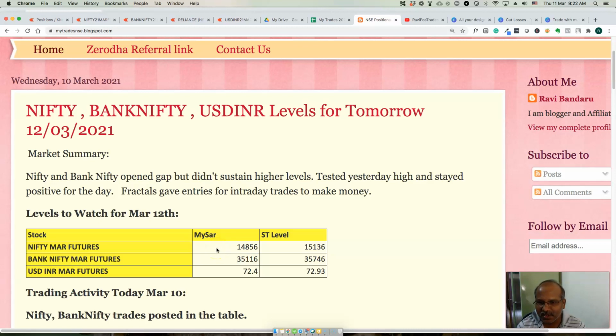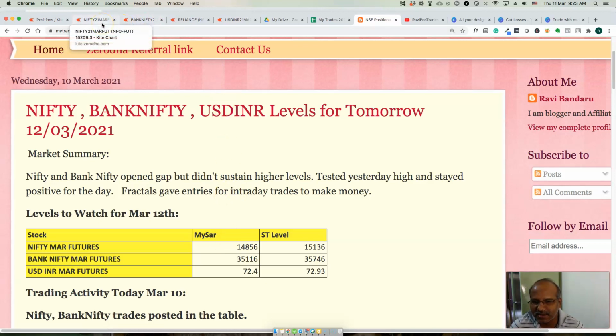And once we are positive, we'll book one lot with small profits and move the other lot to the starting price, the buying price. That way our losses will be limited, even if it is range bound, and we make good money.